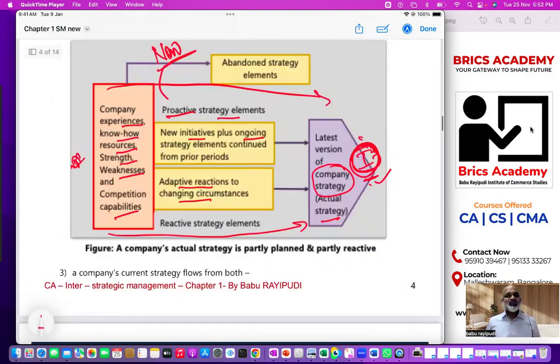You understand the chart's meaning? This box is talking about the company having some experience, some capabilities, etc. With the help of these things, the company has decided to reach the number one position. To reach this number one position, you have two routes. One route is you implement what you are implementing plus new, that is proactive. At the same time, if there are unexpected changes in the market, you must be able to adapt yourself. You must react. You cannot ignore the changes that are happening in the market. So company strategy should be proactive and reactive.